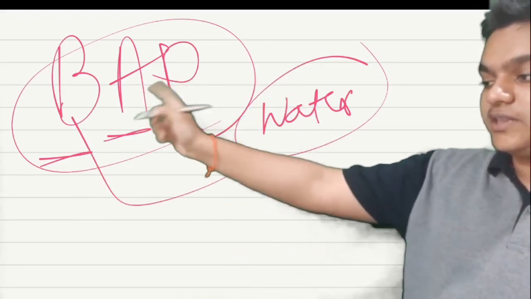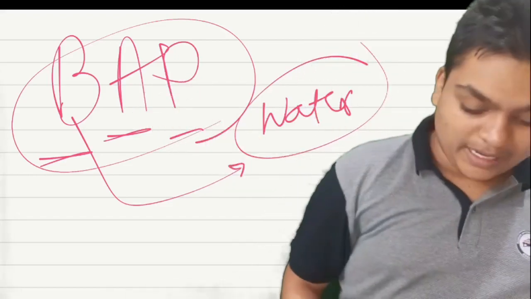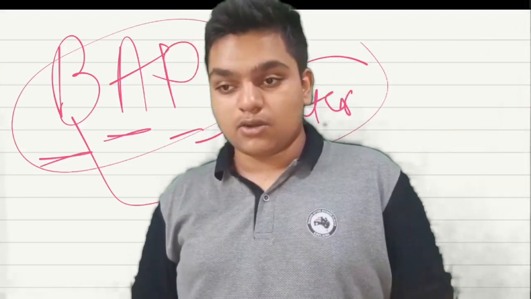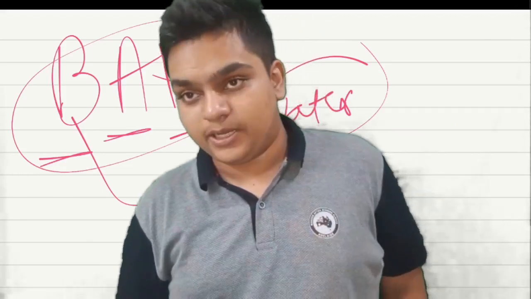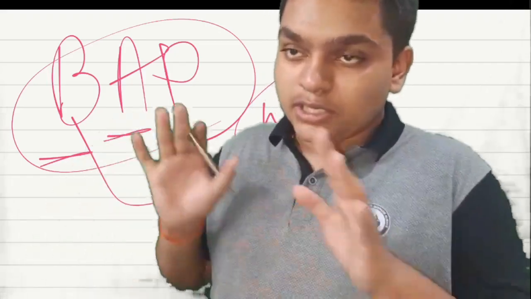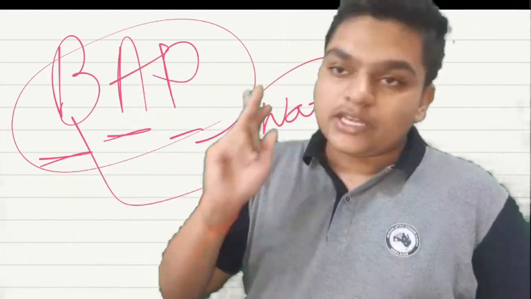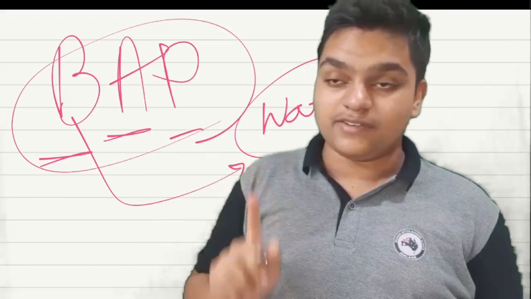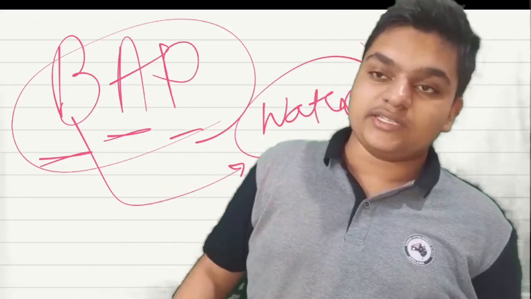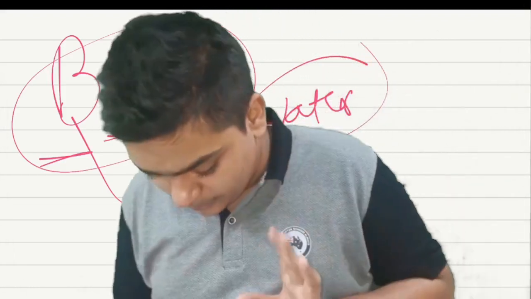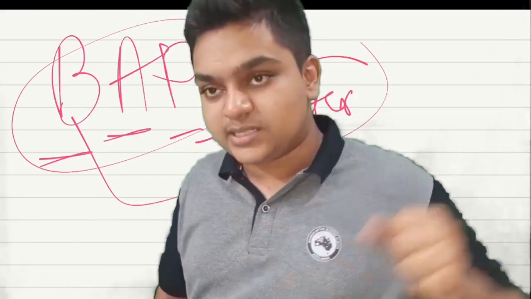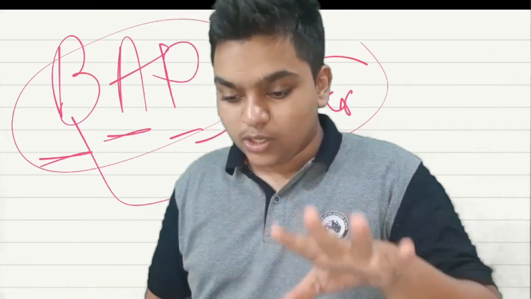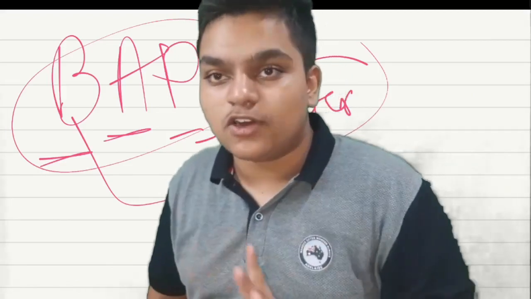Now don't ask me why the other two are not considered amphibians of the plant kingdom. I don't know. Why bryophytes are called amphibians of the plant kingdom, I will be explaining to you in the evolution chapter. Now I don't know. In NCERT it is written in the class 11 textbook, that is why I am telling you. In the evolution chapter, I know the answer, but in the evaluation here it is not necessary. No unnecessary discussions. So I will be telling you in the evolution chapter, please do not worry. These three have evolved a mechanism of transfer of gametes through water. Okay, remember BAP. BAP is through water.